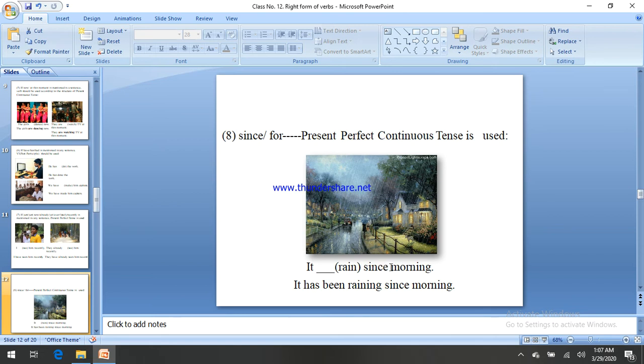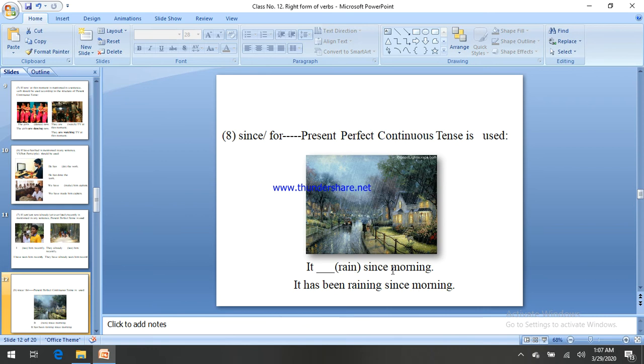Morning, let's see, morning is a fixed time. Before a fixed time there should be since, and for is used for a time period, not for definite time. You have to use for, especially for present perfect.